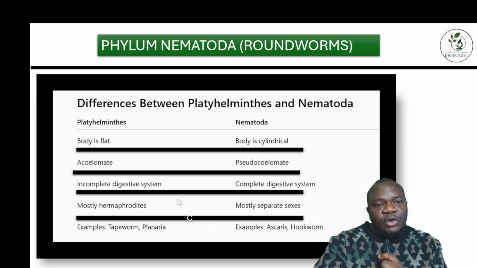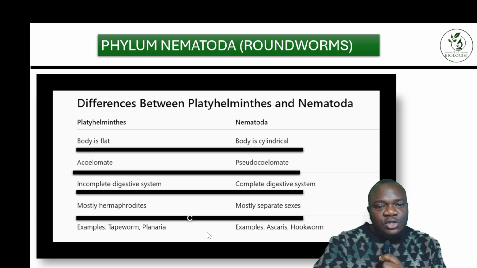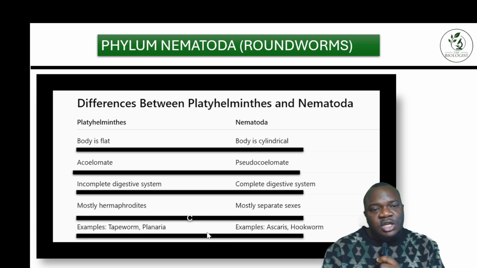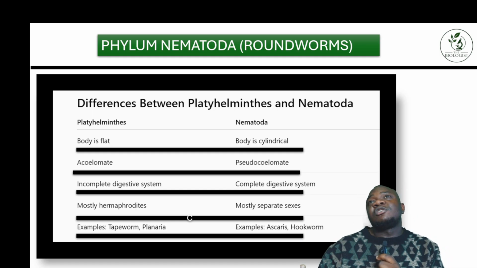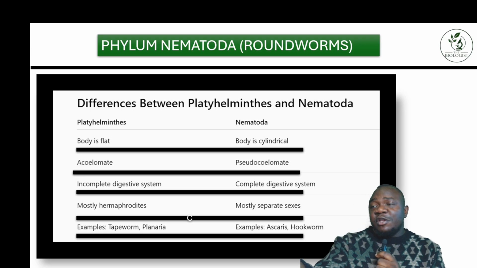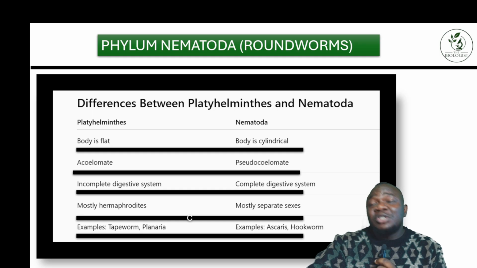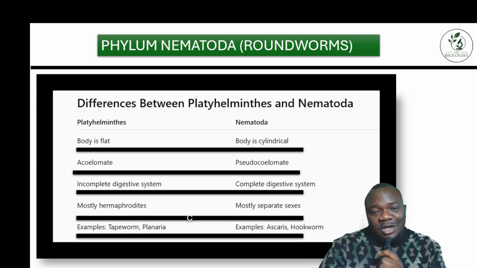Most platyhelminths are hermaphrodites. Nematodes have separate sexes, so they undergo sexual reproduction. For examples, you have the tapeworm and the planaria for platyhelminths. Planaria is free living; they mind their own business. But tapeworms are very dangerous because they cause harm and infection. Then you have Ascaris and hookworm, which are very parasitic.